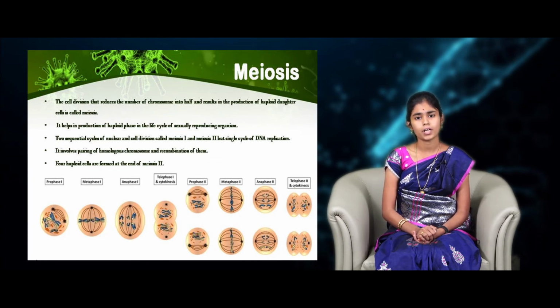Okay, tell me, what are homologous chromosomes? It is nothing but a pair consisting of one maternal chromosome and one paternal chromosome with similar appearances. And in meiosis 2, 2 diploid cells give birth to 4 haploid cells.